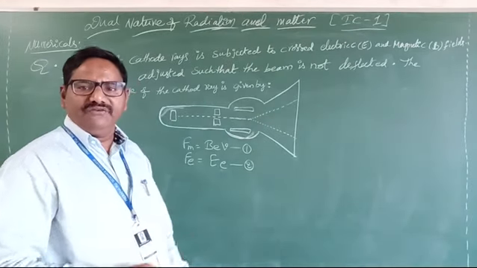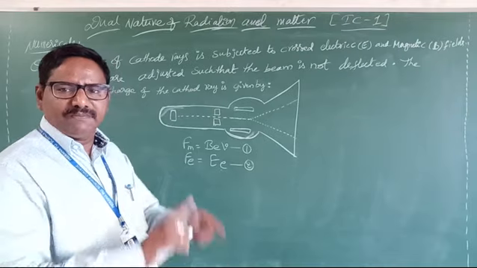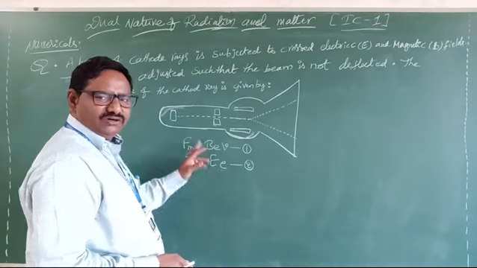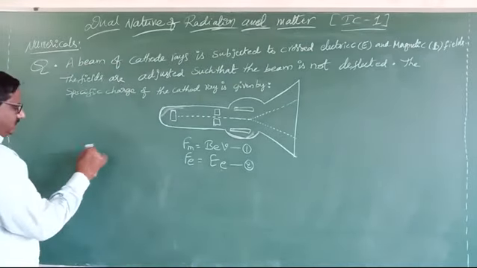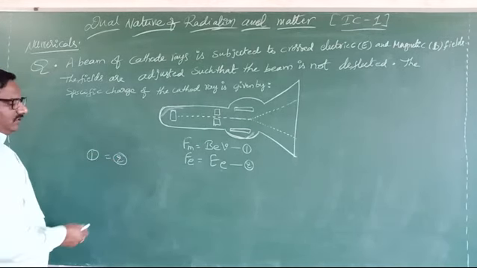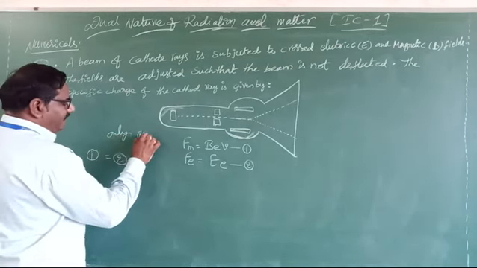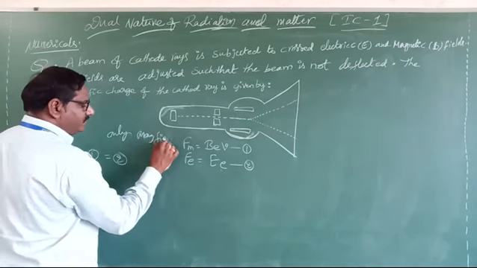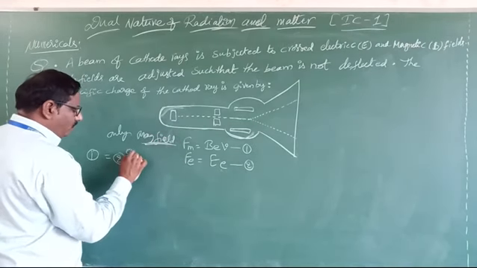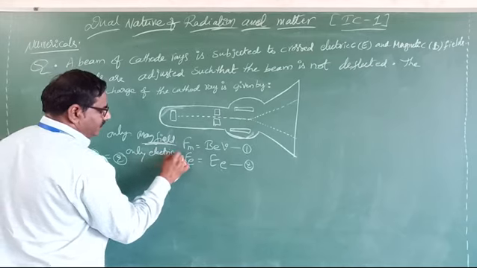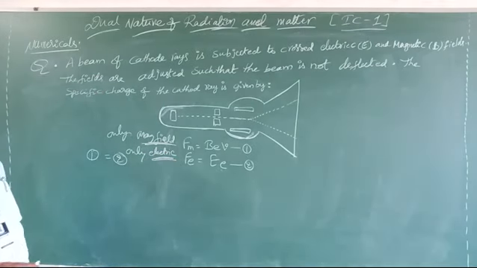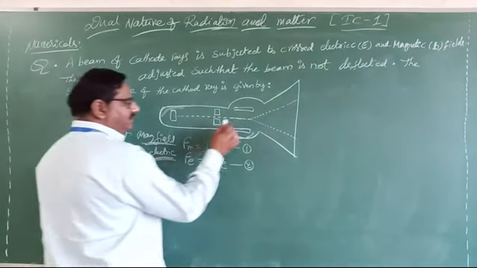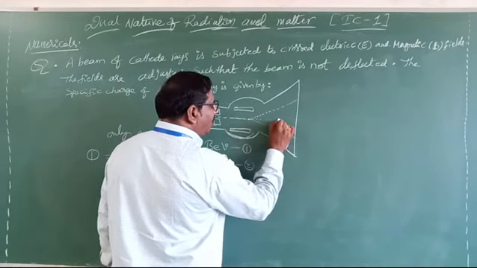Now if both fields are applied as crossed fields, perpendicular to each other, then what happens? These two forces are equal, that means 1 equals 2. To understand easily I wrote here: only magnetic field, now only electric field, and now both fields applied perpendicular to each other. Then these two forces will be equal, and the ray moves without deviation.